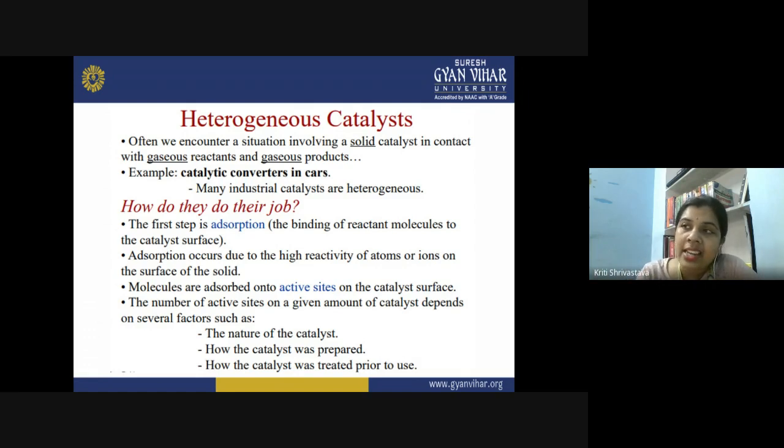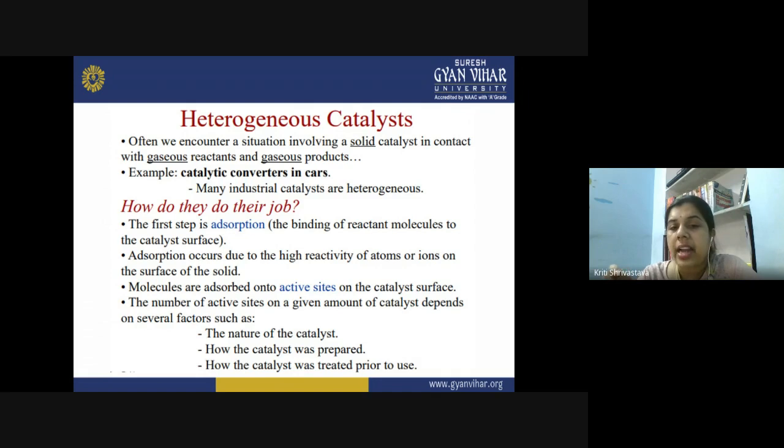So due to the high reactivity of the surface of the catalyst, the reactant molecules quickly combine on the surface. These molecules are adsorbed onto the active sites on the catalyst surface. The binding sites on the catalyst surface are known as the active sites. These active sites are basically responsible for the adsorption of reactant molecules to make them closer and to convert them into the product.